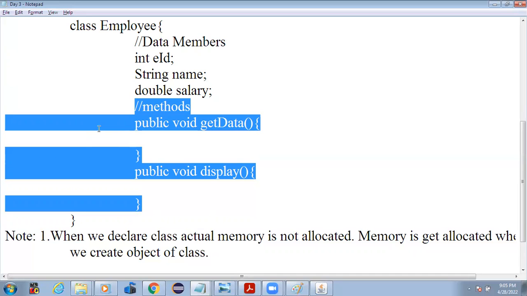So you can observe that a class is not useful until we have created an object of that class. Creation of the object is very important.